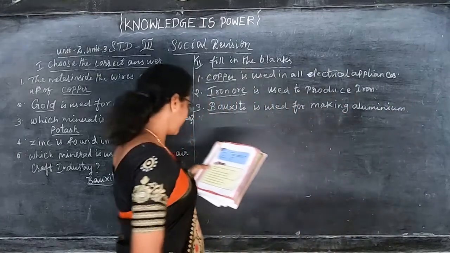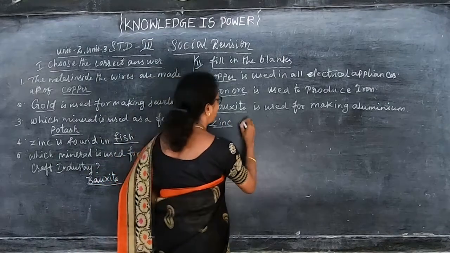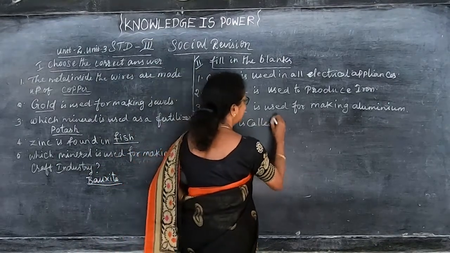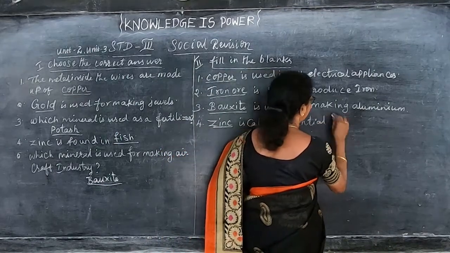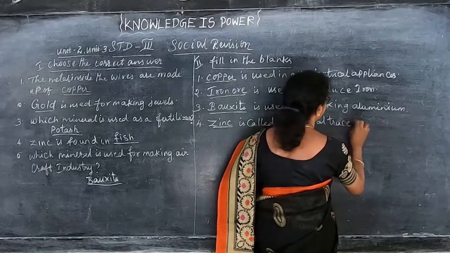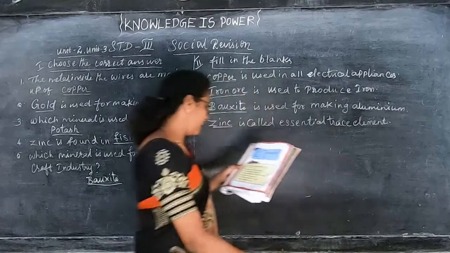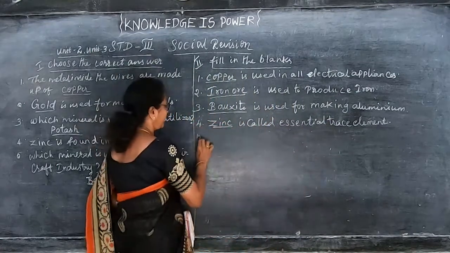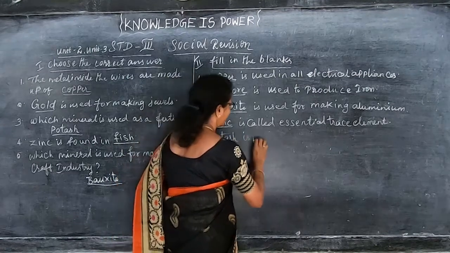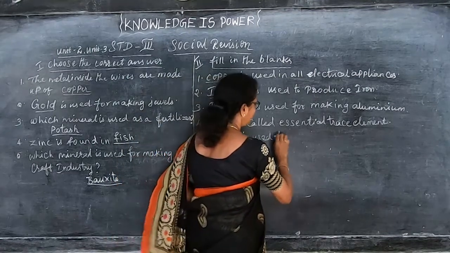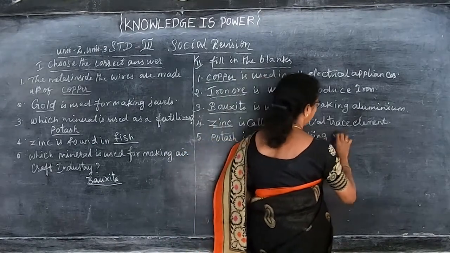Then zinc is called the essential trace element. Dash is called the essential trace element. Zinc is called essential trace element. Then dash is used for making fertilizer. Potash is used for making fertilizer.